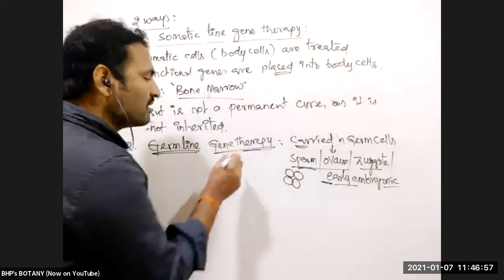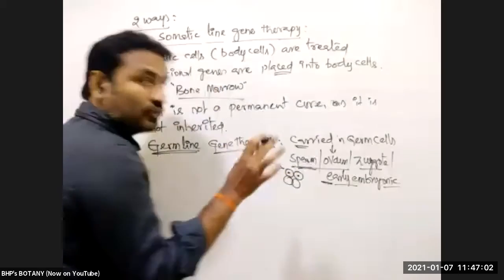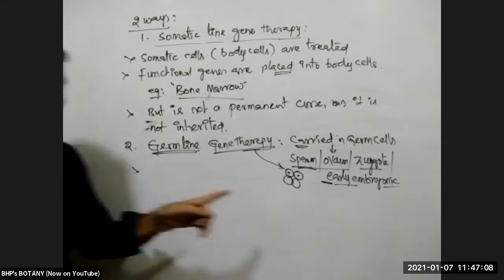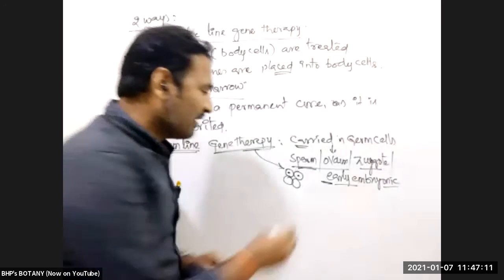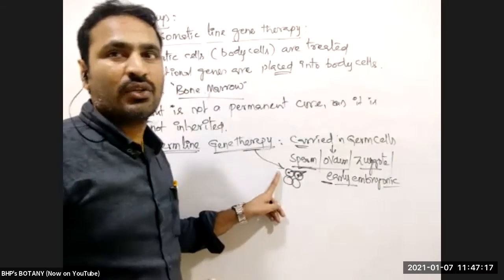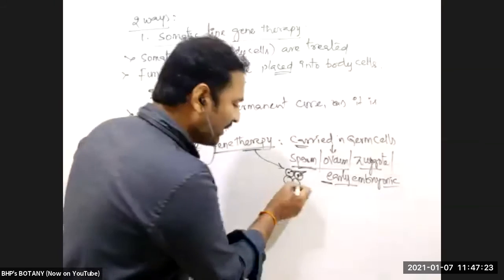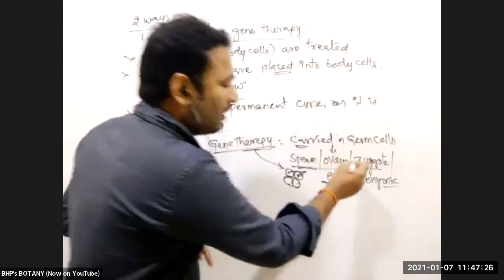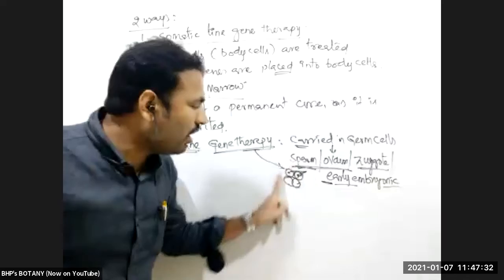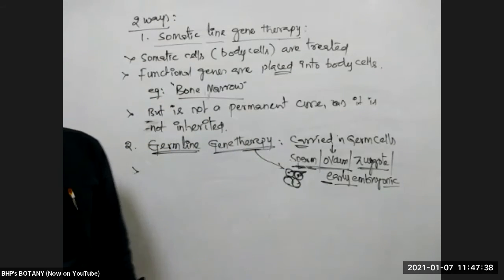If we conduct gene therapy in the 4-celled condition, suppose in 2 cells the functional gene is not taken. In this case, what will happen? Some of the cells or organs which are formed from these 2 cells will get cured. Remaining cells may not get cured; they may be defective. But for that zygote or ovum or sperm, no problem. Otherwise, if all cells of the early embryonic stage take that functional gene, then also no problem.